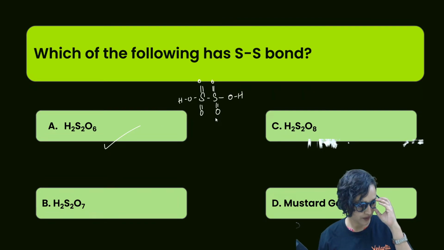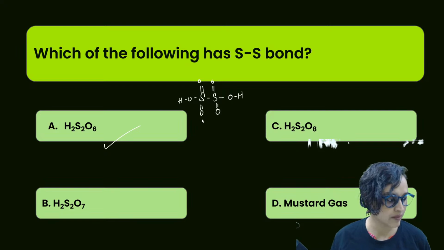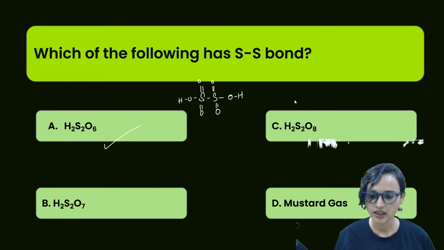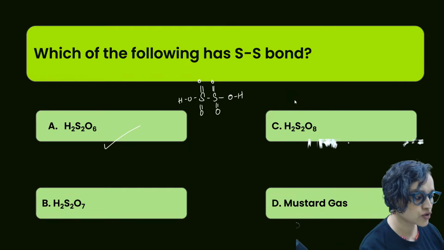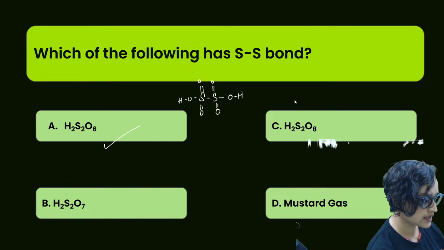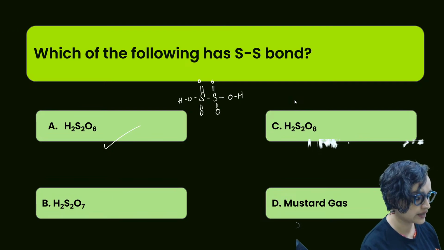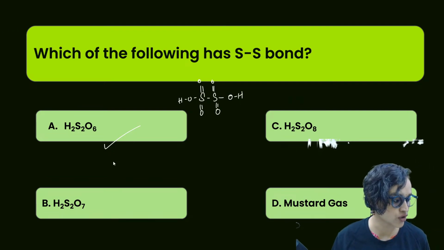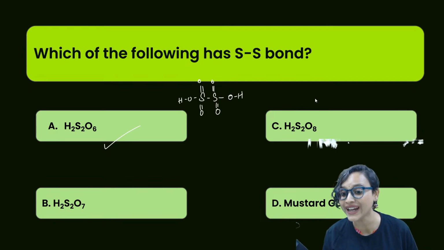Okay, which of the following has option? How? I just made it. Come on, you want to know about the structure of H2S2O8. Okay, let's check out this also. Structure of H2S2O8, right? Okay, let's see the structure of this. O8 is there, right?